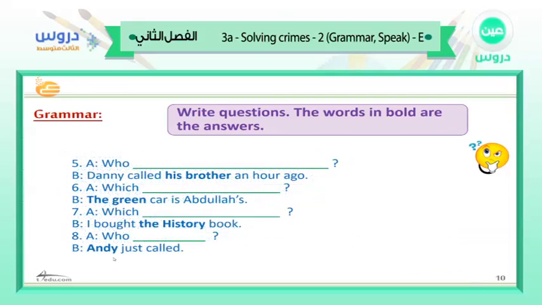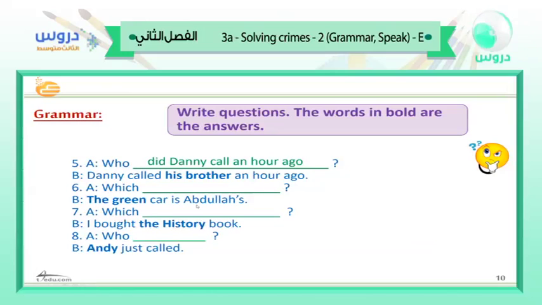Let's complete. Blank, who, blank. Danny called his brother. So Danny is a subject, called is a verb, and his brother is an object. So let's see. Who? Very good, because it's an object question. We are going to use an auxiliary verb, and it's in the past tense. So we are going to say, who did Danny call an hour ago? Very good.